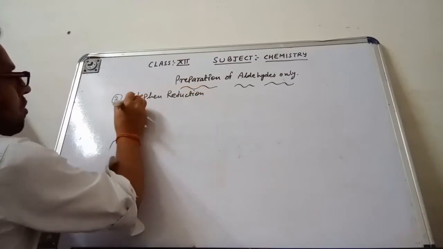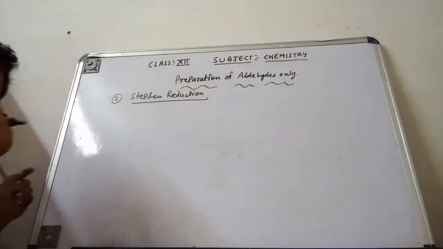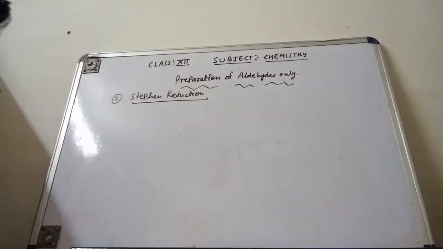What is going on in Stephen reduction? Especially it is used for the cyano group, or I can say that is a nitrile group.